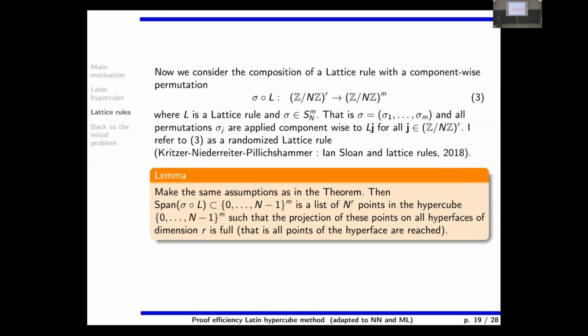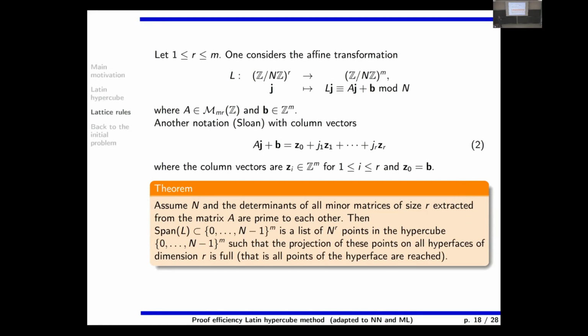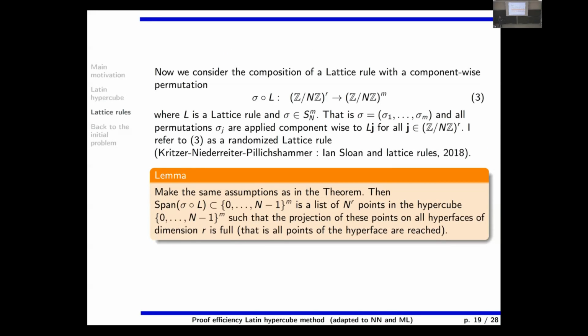Nevertheless, it is not the way I like to implement the method, because you have to find A, and finding A is not that good. Once I have a lattice rule, meaning a certain transformation with a certain matrix A and a certain right-hand side B, which is not important, it is possible to compose with permutations around all axes, exactly like in the Latin hypercube method.